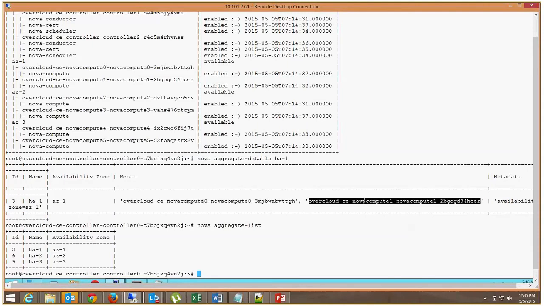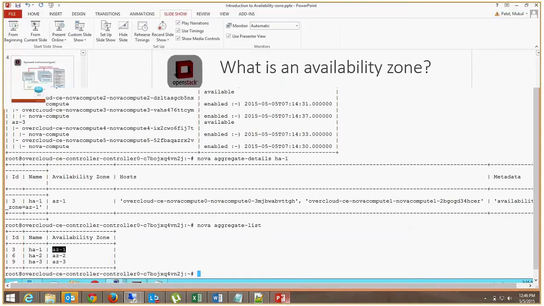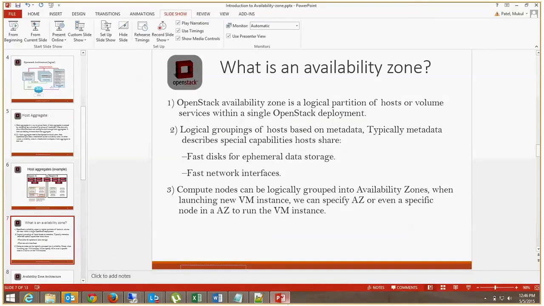So what we can see is, inside one availability zone we can have one host aggregate, and inside that host aggregate we can have compute nodes. So whenever we are specifying any availability zone, it will select one host aggregate and the virtual machine will be launched on top of that. So this way we are exposing our host aggregate to the user also.